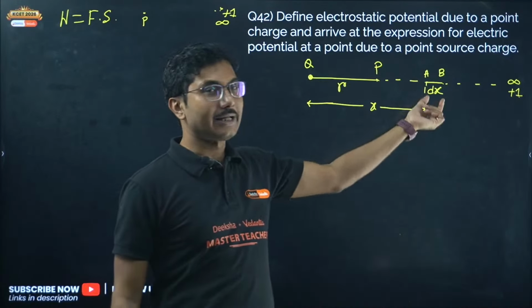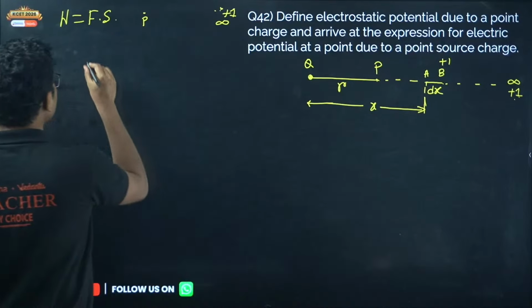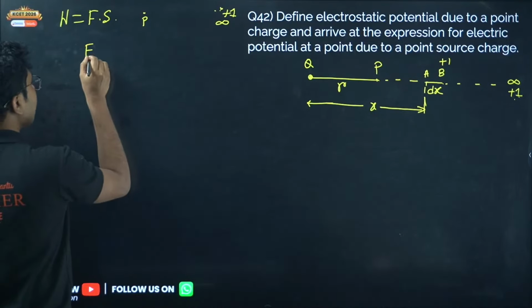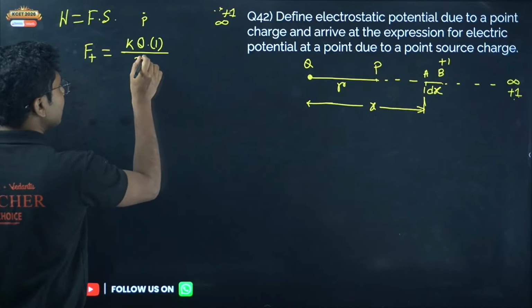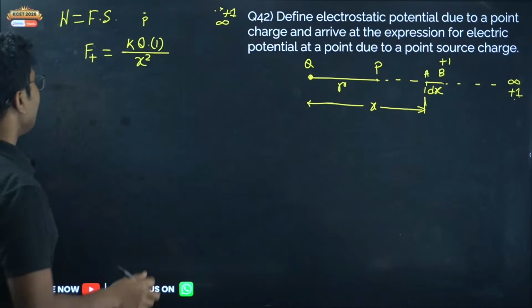First, what is the force on this unit positive charge when it is at point B? What is the force due to this positive charge? The force due to this positive charge is given by K, capital Q into 1 divided by x square. The distance is x. So this is the force acting on this charge due to the external field.